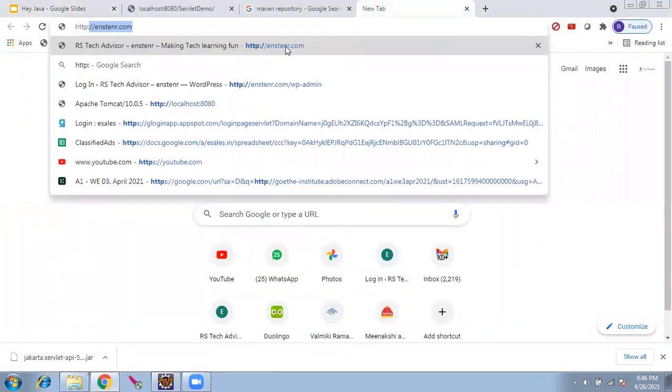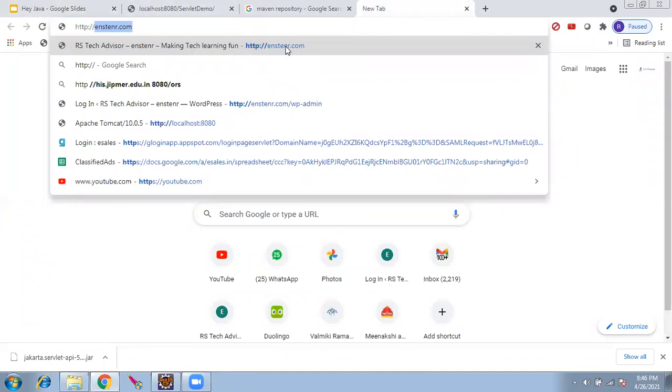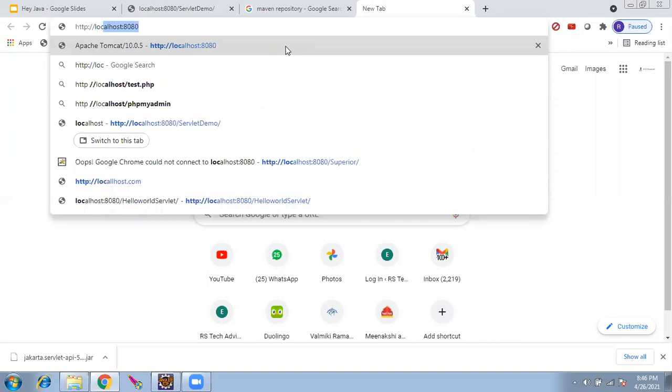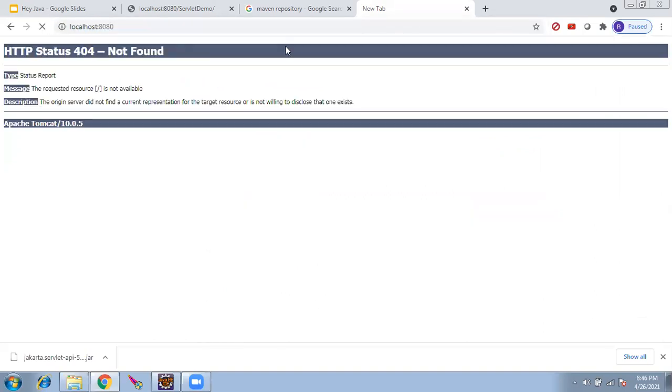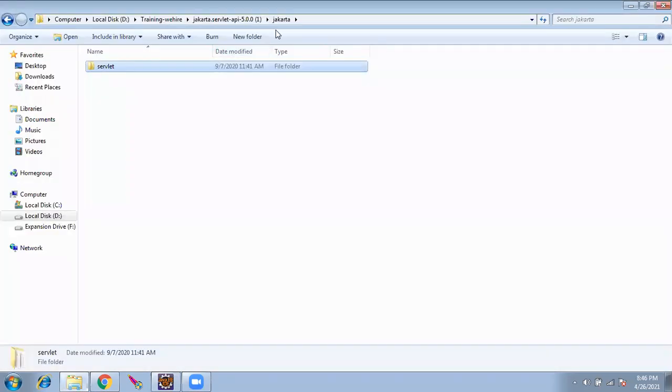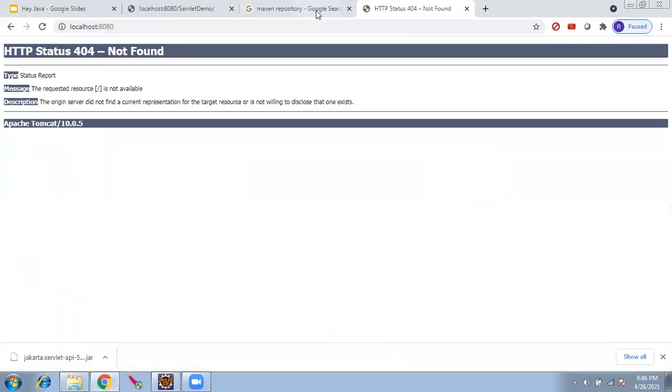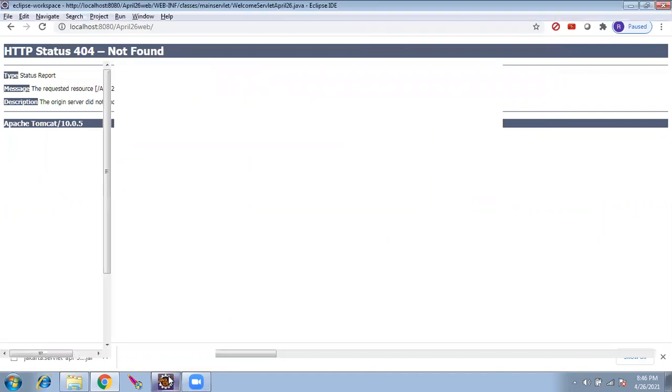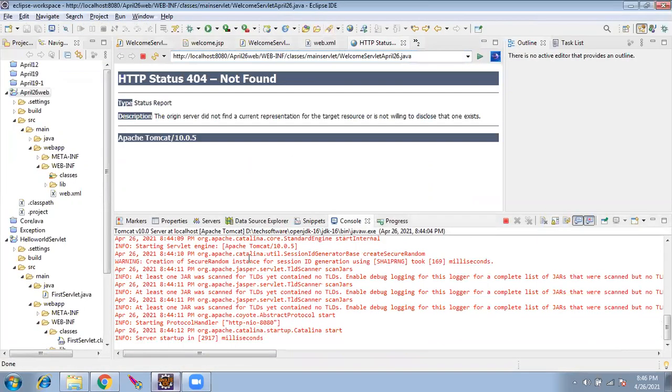HTTP. My server, I don't have a domain name, so it is a local server. So localhost:8080, and what is the project I'm running? April 26 web. So I'll take this, April 26 web. It did not find anything because we did not give anything else. It is just like this.